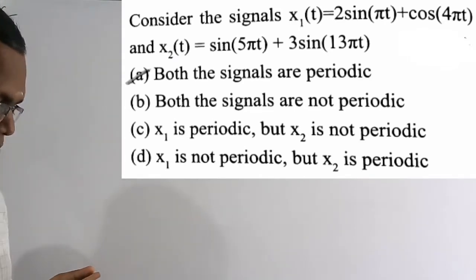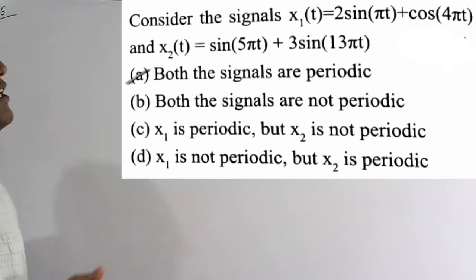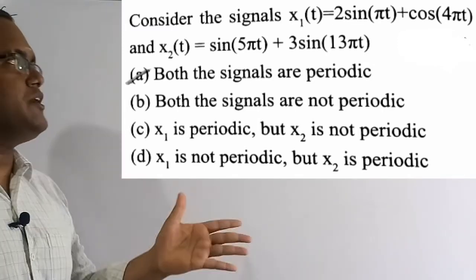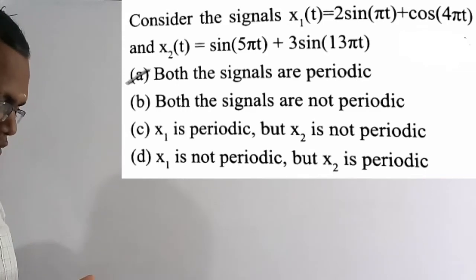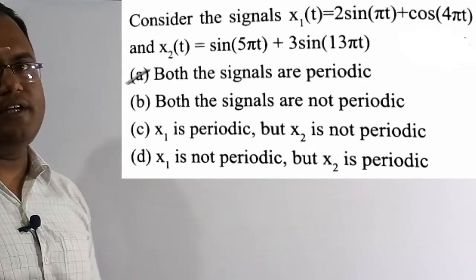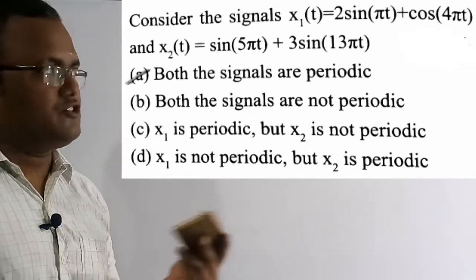From these options, we need to find whether the signals are periodic or aperiodic. In option A, both the signals are periodic. This is the solution of this question, so let's solve this numerical.